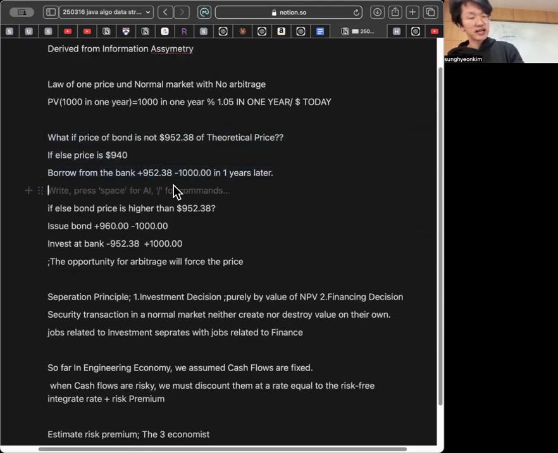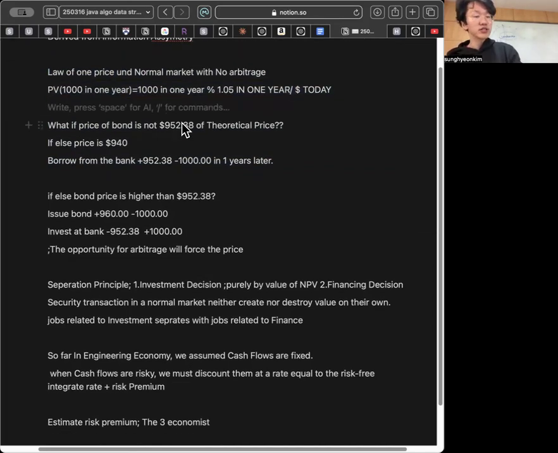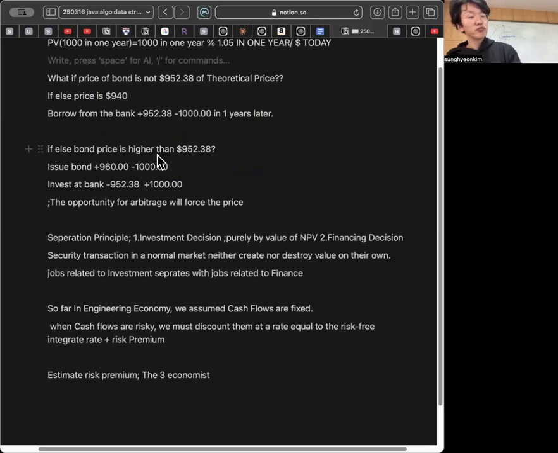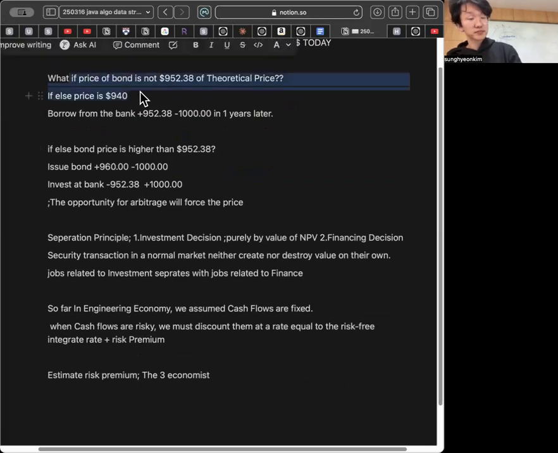An example is bond price. If it is a fair bond price in a normal market with no arbitrage, then the present value of $1,000 in 1 year should be $1,000 in 1 year divided by 1.05, where 0.05 is the interest rate. What if the bond price is lower?